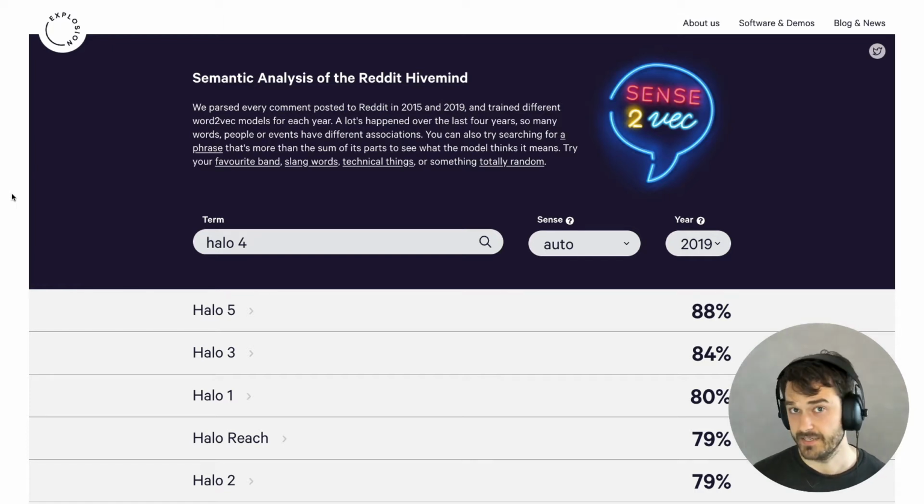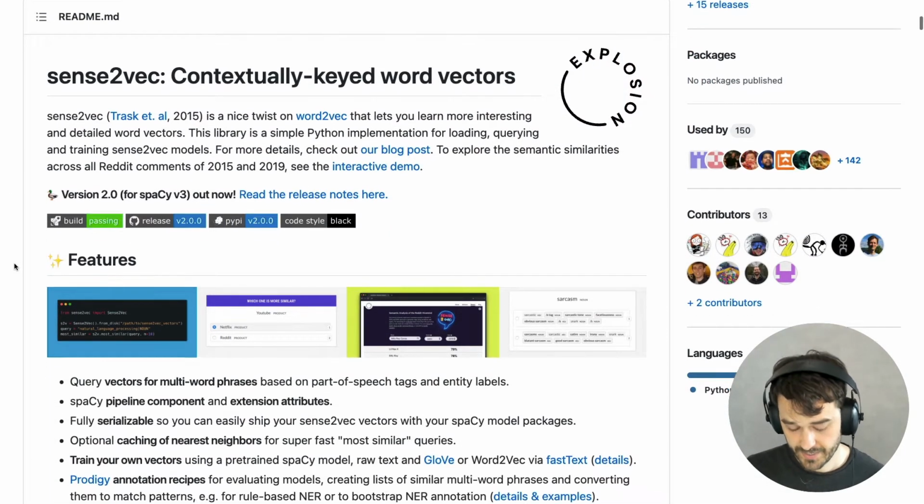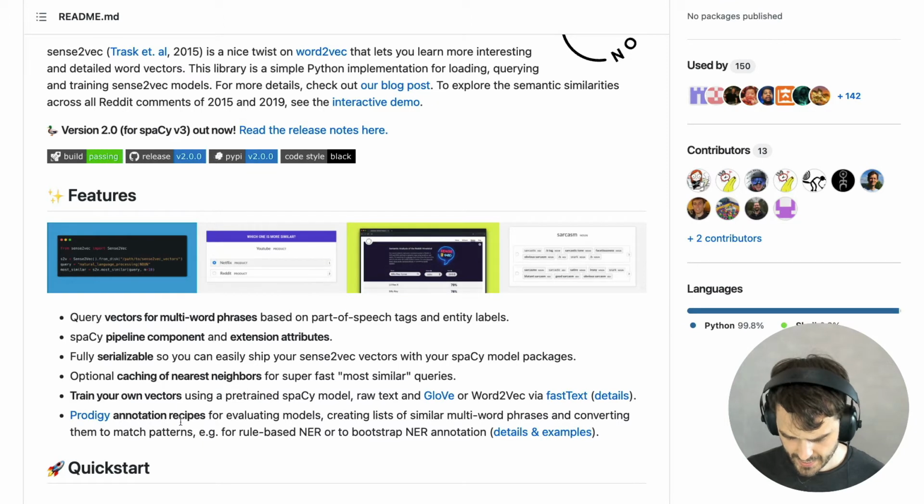And as luck would have it, Sense2Vec doesn't just come with a Python library, it also comes with a spaCy integration, so you can use it from spaCy if you like, but it also comes with a couple of Prodigy recipes. And just to preview that, I'm at the Sense2Vec GitHub page, and here I see a link to some annotation recipes.